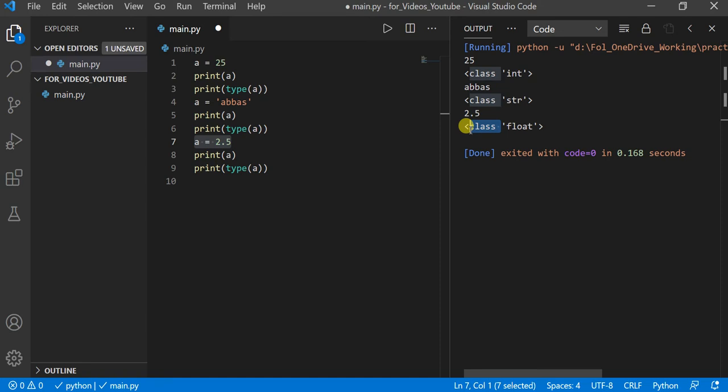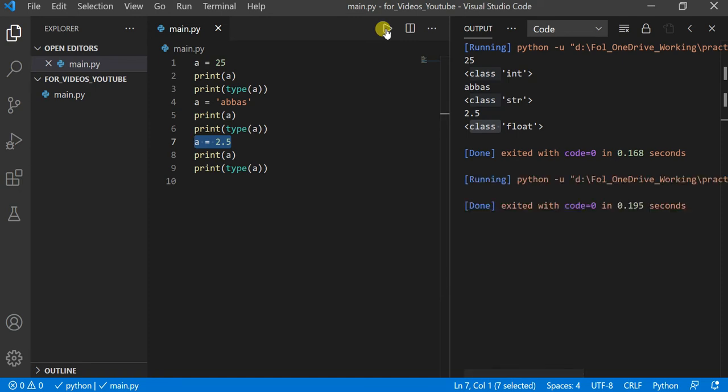Now, what do we have to learn in today's lecture after all these theories? We are taking all these values, but I am inserting all the values on my own. What do I mean? If I keep saying print the value, what happened? Something wrong?